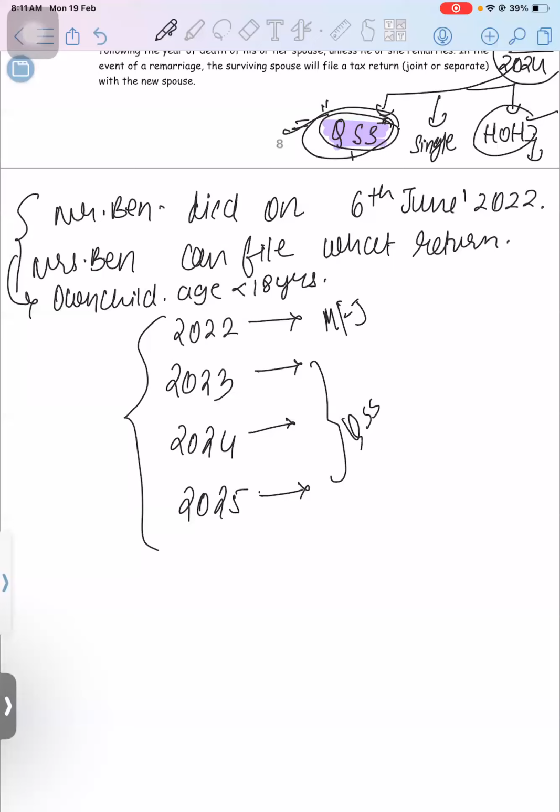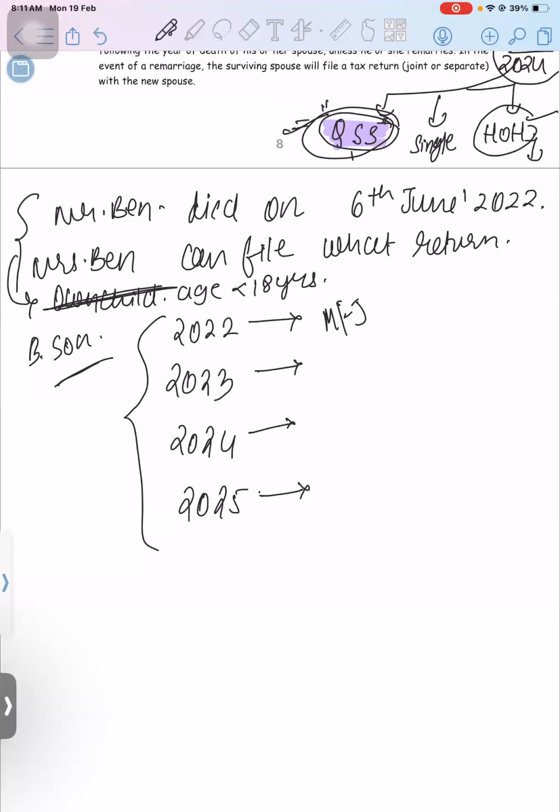See, always remember that in the year of death they have the option to go for MFJ. In the rest of the 3 years they can't. The limit is only 2 years; maximum 2 years you can go for QSS. In our example, the person has their own child. If I make some changes here, and this is not their own child, their brother's son is living with them, he is not their own child now.